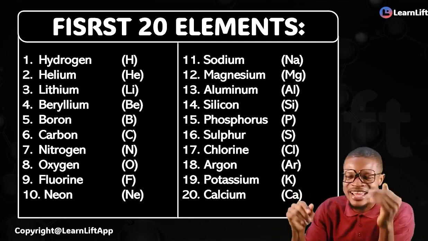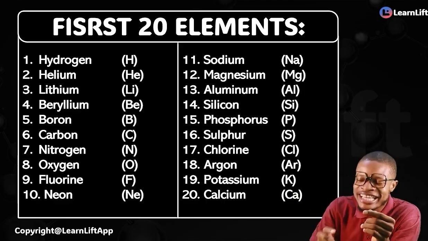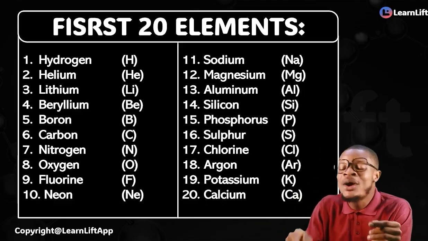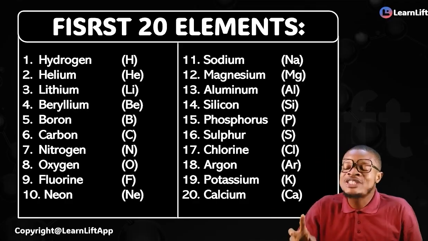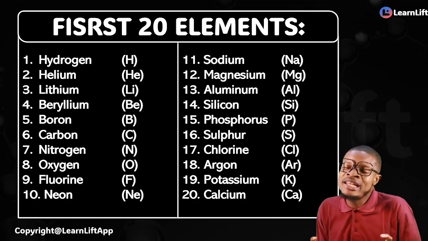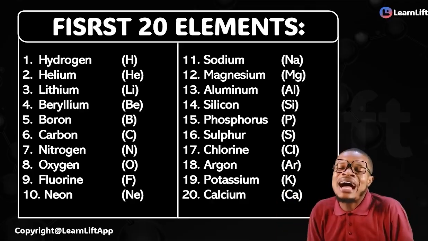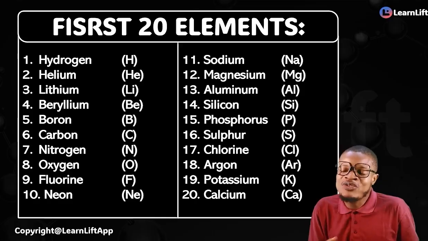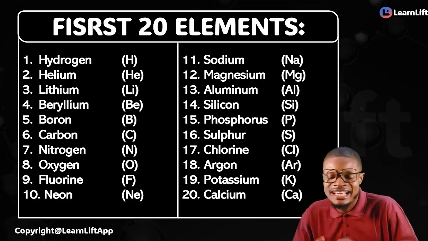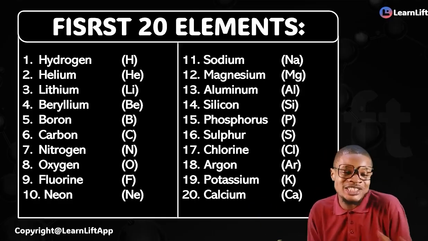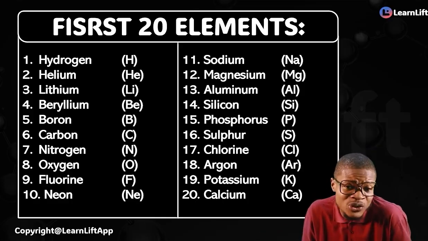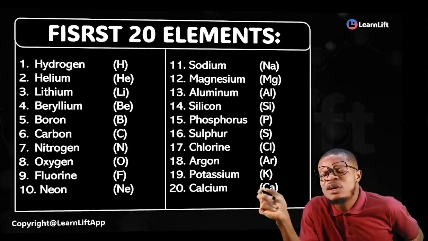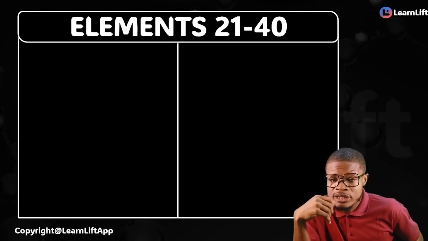Which one do you prefer? Hydrogen, helium, lithium, beryllium, boron, carbon, nitrogen, oxygen, fluorine, neon, sodium, magnesium, aluminium, silicon, phosphorus, sulfur, chlorine, argon, potassium, calcium. You see? Very simple. Any of the two you want to follow, you are very free, right? But if you get this very quickly, what about element 21 to 40?